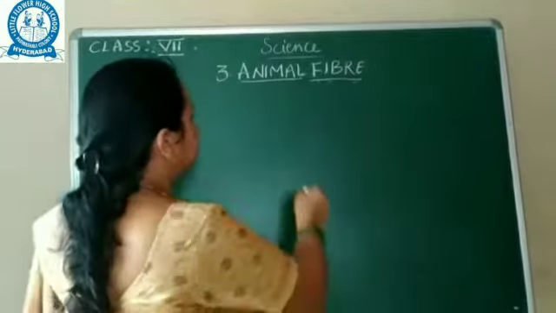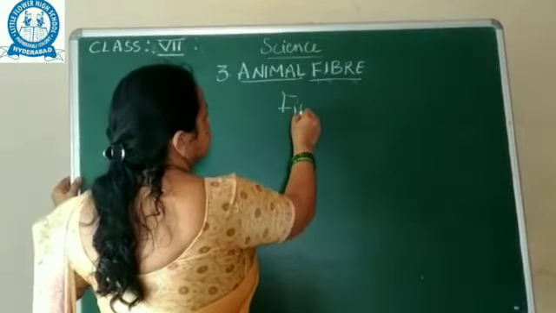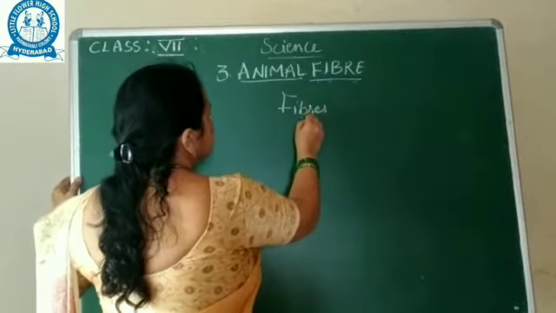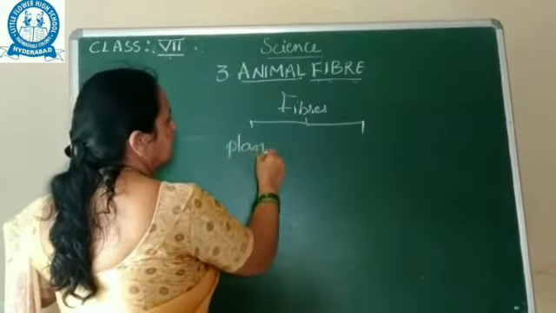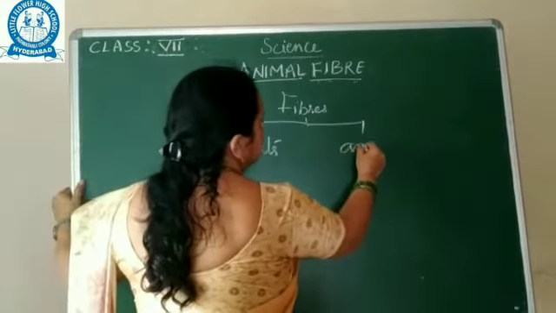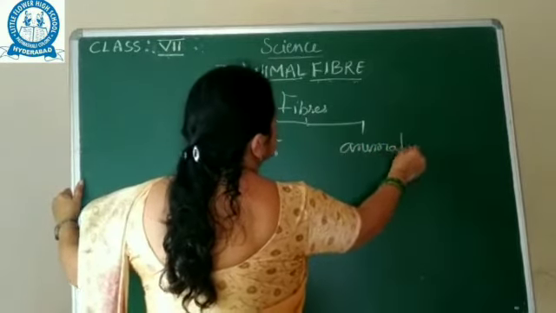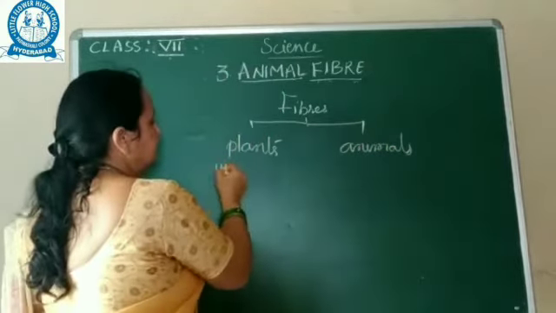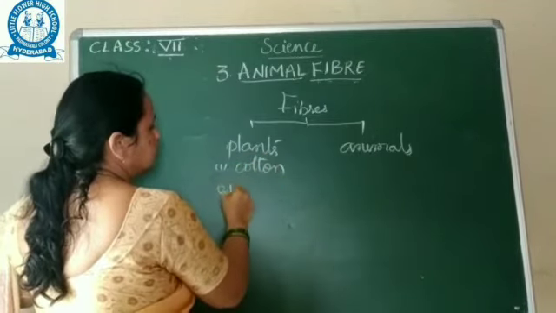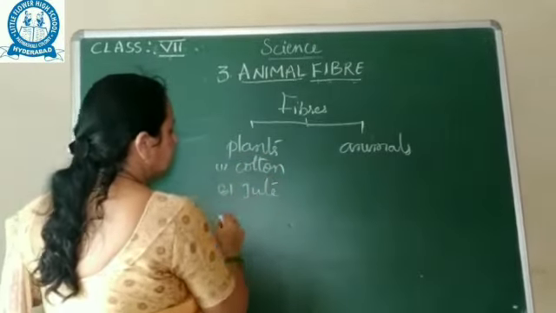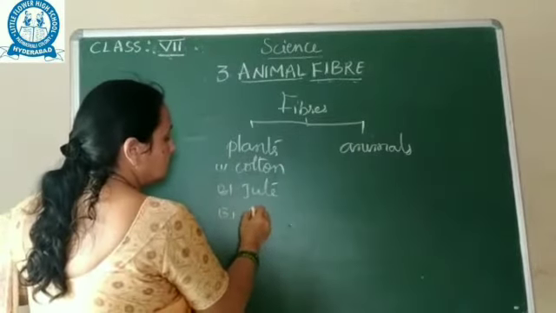Fibers are of two types. Fibers we get from plants and animals. Plants, for example, the cotton plant, jute plant, and coconut.